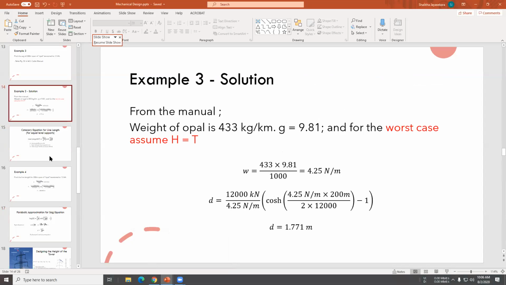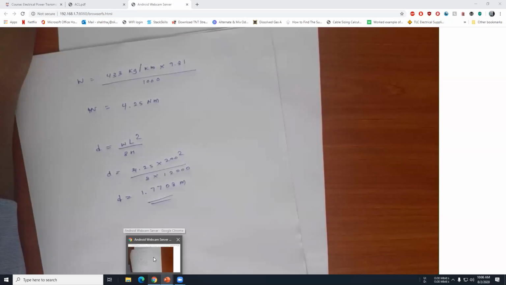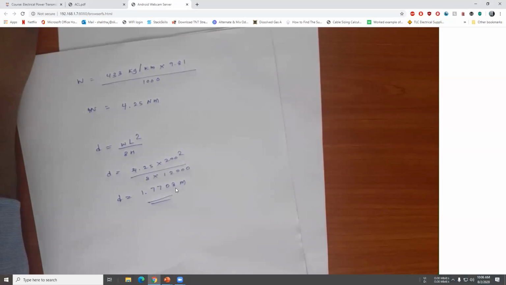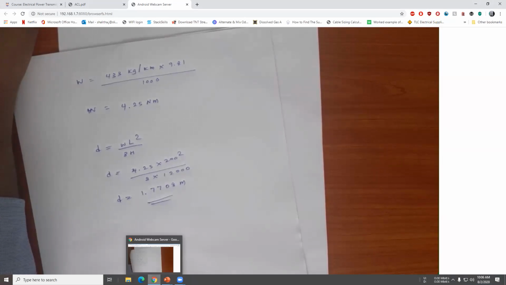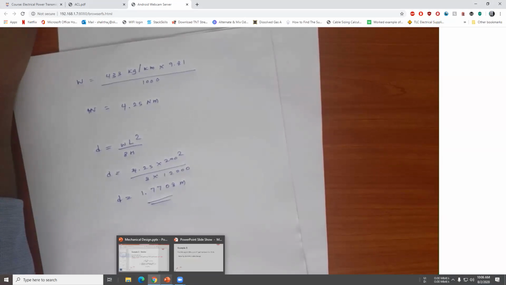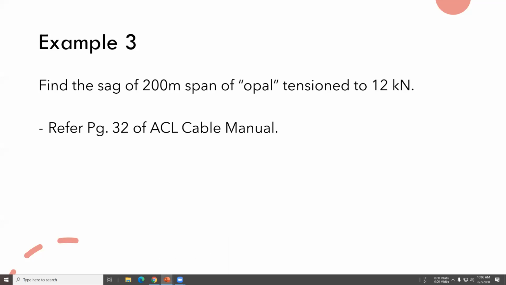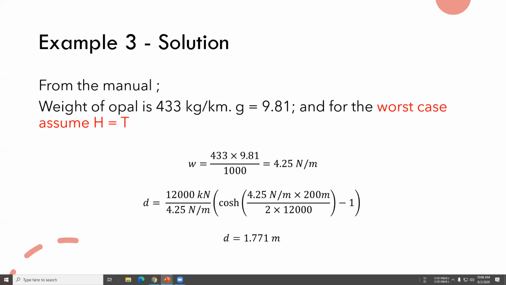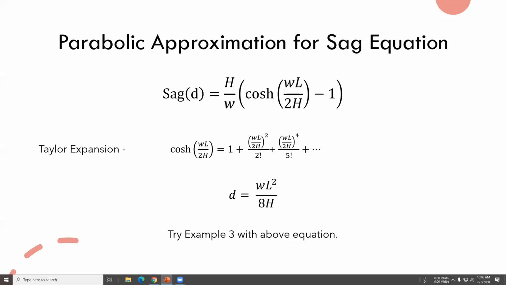See, for the previous equation we got the value as 1.771. For the current one, using the approximate formula, we got 1.7708. So in the exam, you do not need to use the Cauchy equation. You can just use the approximated equation to do the calculations, because these things are a small part of the large design you are going to have in the examination or the assignment.